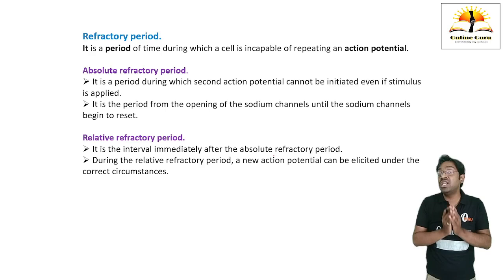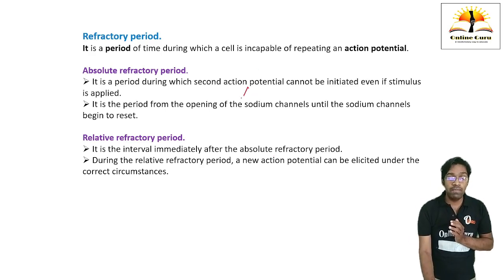Second action potential is not going to get initiated or generated. This is what is called as absolute refractory period. What is the actual range of absolute refractory period? It is from the opening of sodium channels until the sodium channels begin to reset.